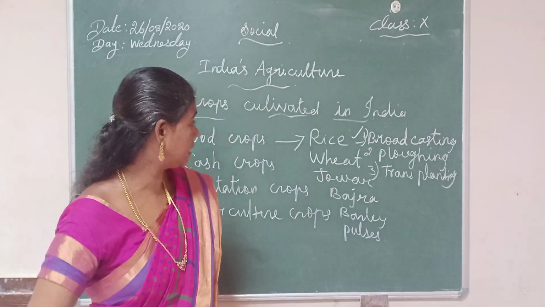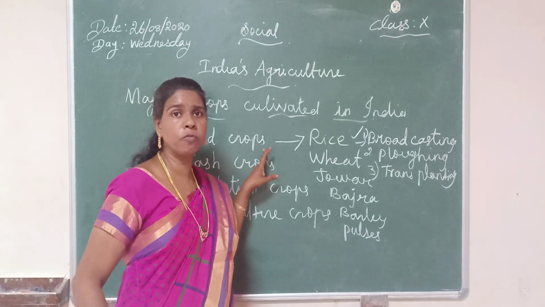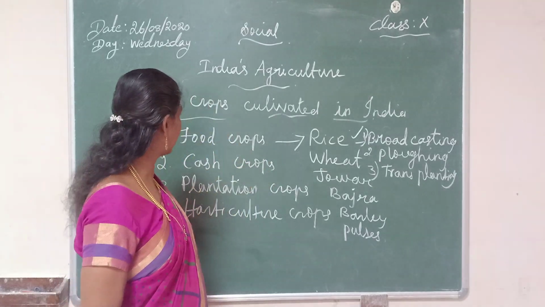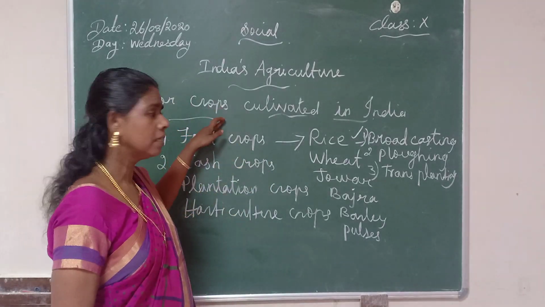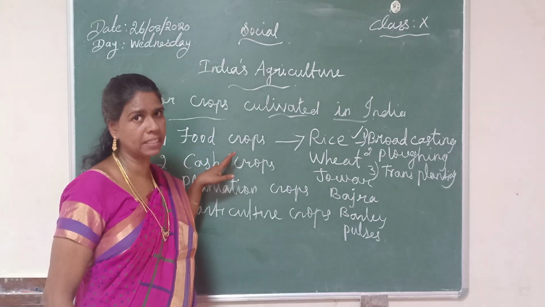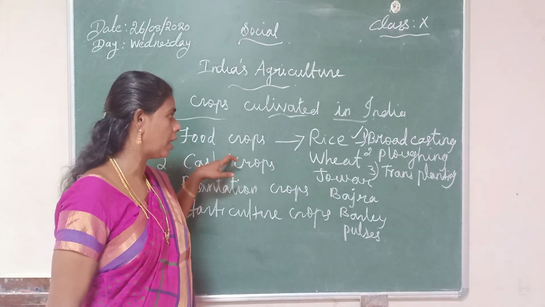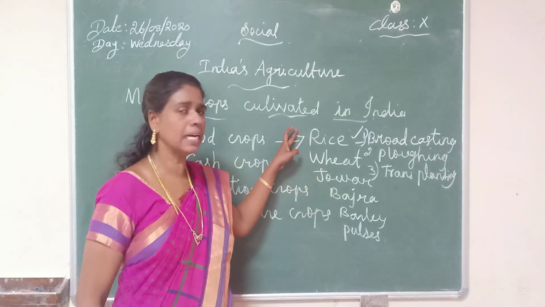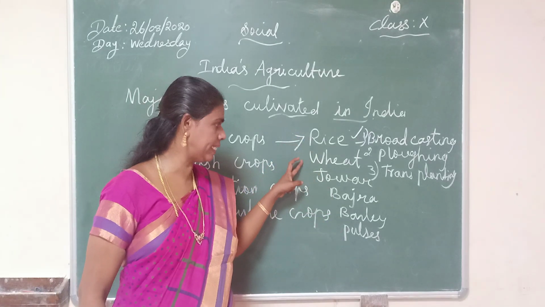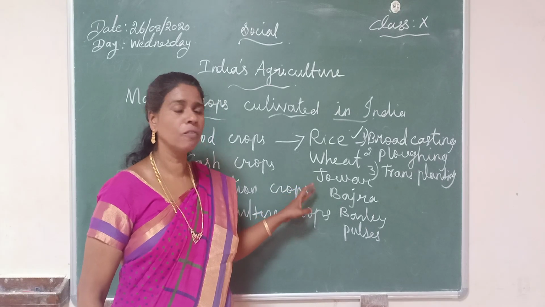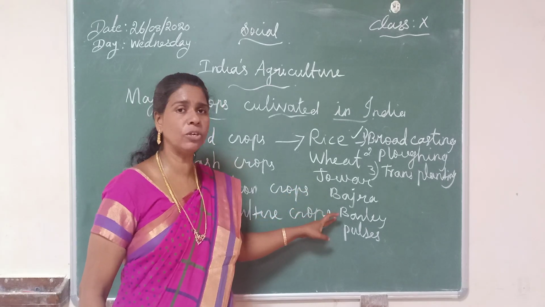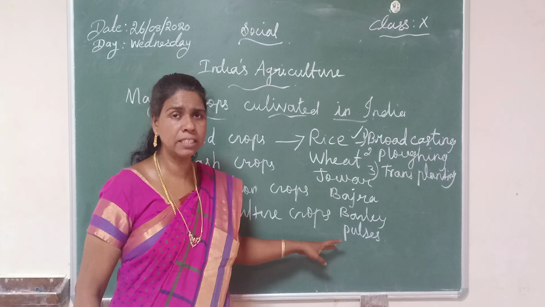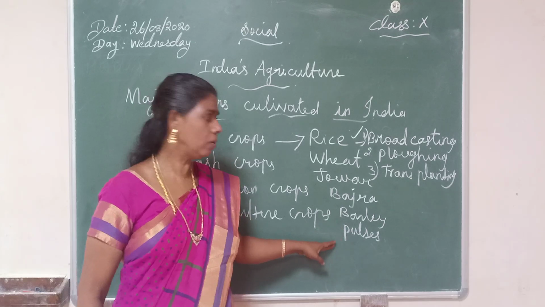Can you understand, students, about food crops? There are four categories of major crops. The first one is food crops. Now I explained about food crops. There are 6 varieties of crops. The first one is rice, second one is wheat, third one is jowar, fourth one is bajra, next one is barley, the last one is pulses. Is it?